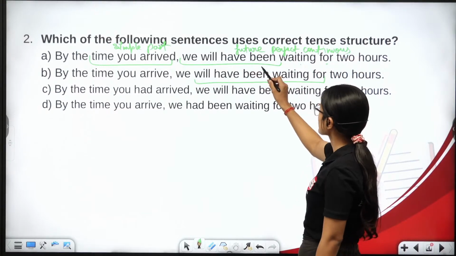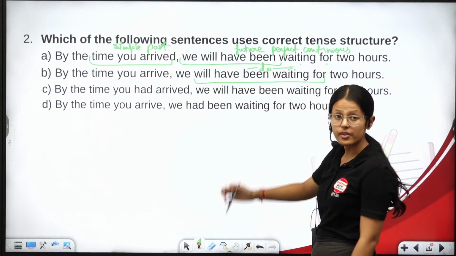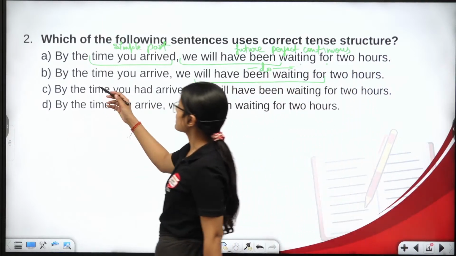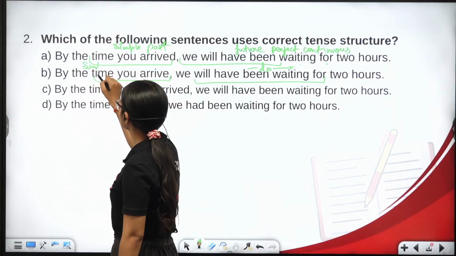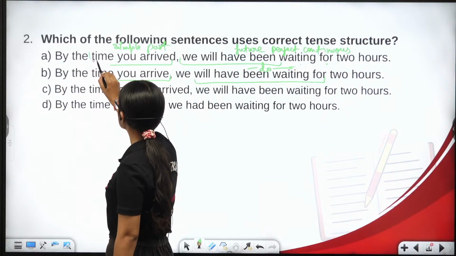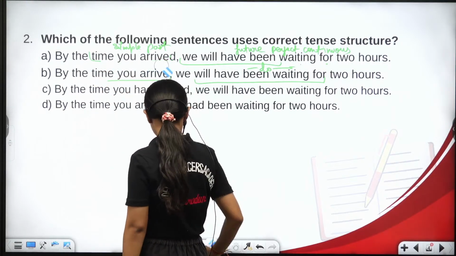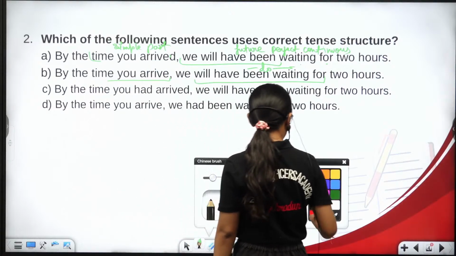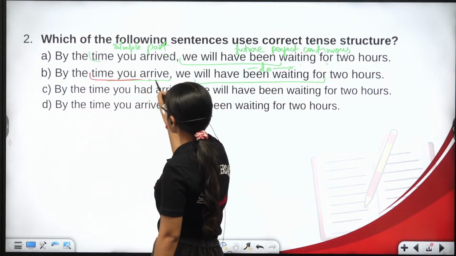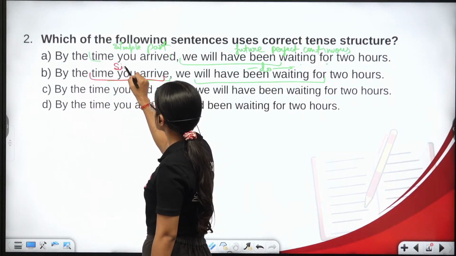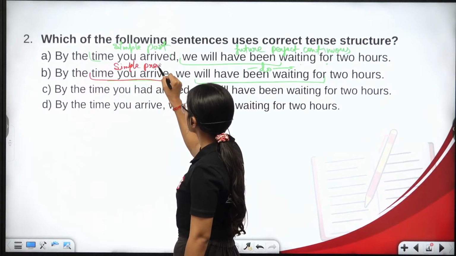Because it is the same, I'm just writing ditto. Future perfect continuous. By the time you arrive, this is simple present, right?